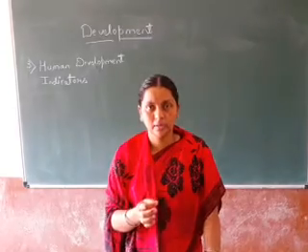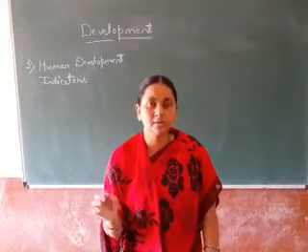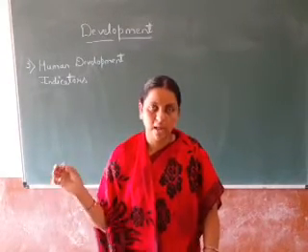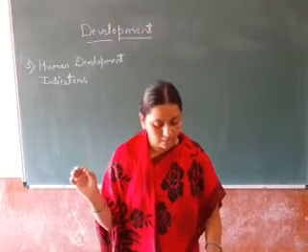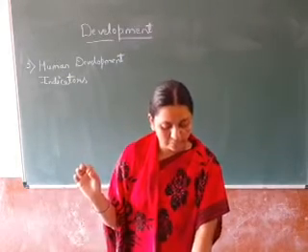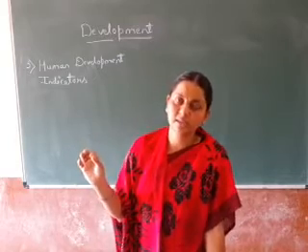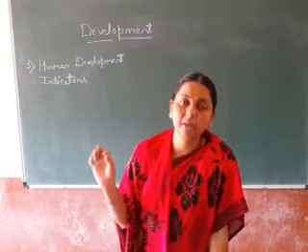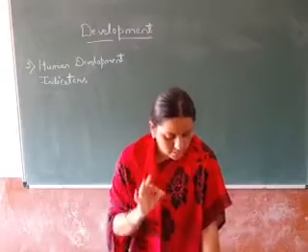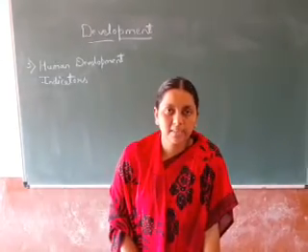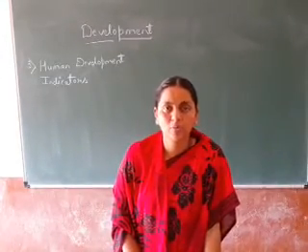Third point, understood? Purchasing power. You have to put a dash and write at least so much income should be there so that they can satisfy their basic amenities or minimum amenities. So these three are the elements or indicators of human development.